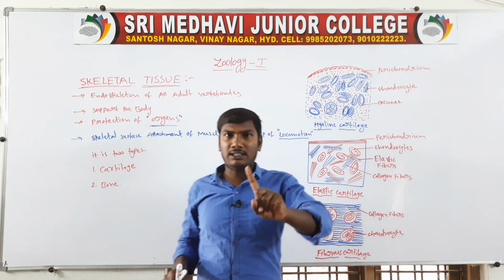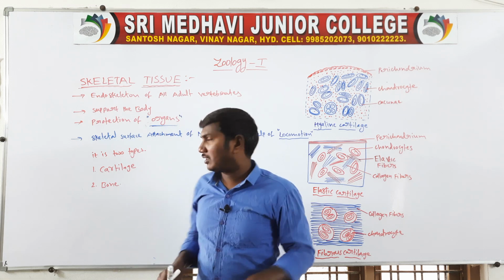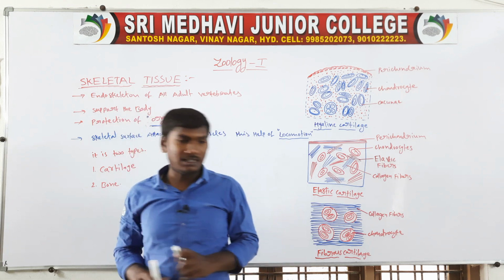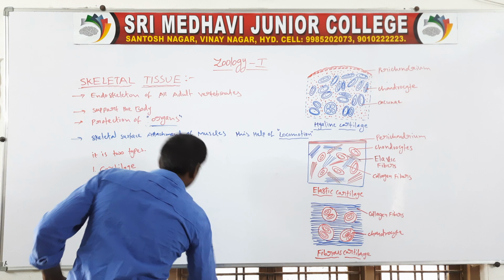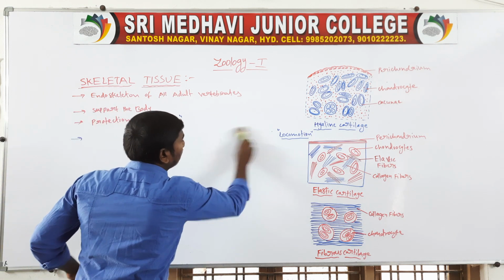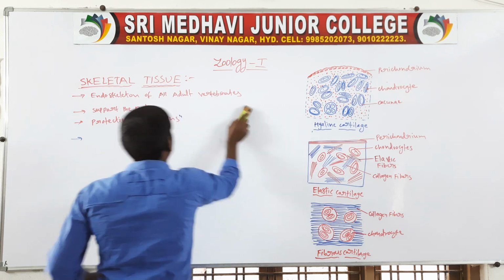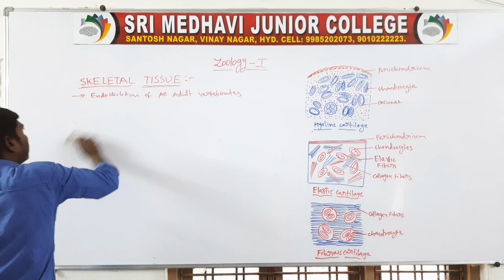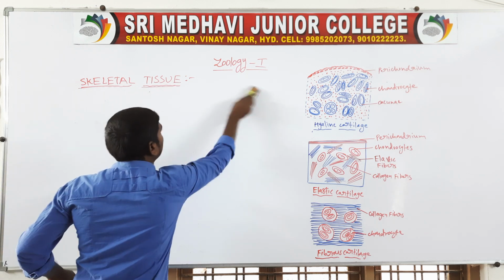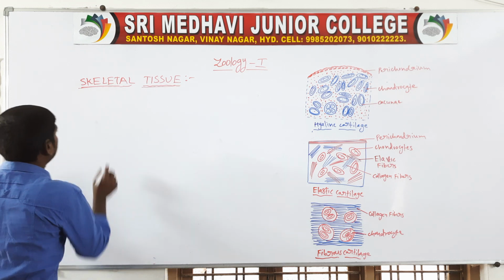The first one is cartilage, and the second one is bone. So the first heading is cartilage.